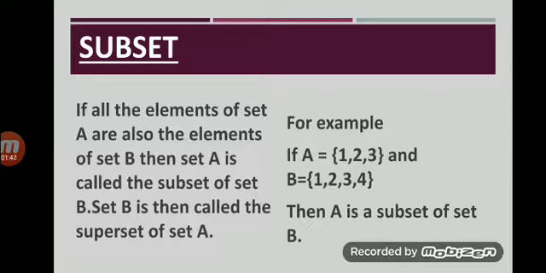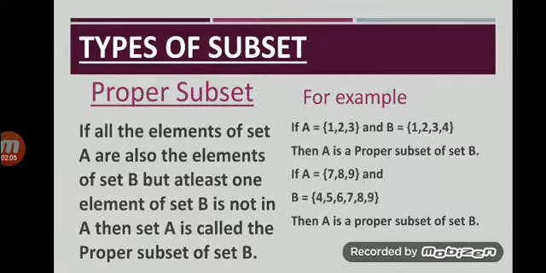Look at the example. Here set A is equal to {1, 2, 3} and set B is equal to {1, 2, 3, 4}. You can see that all the elements of set A are in B, so A is a subset of the set B and B is called the superset of the set A.